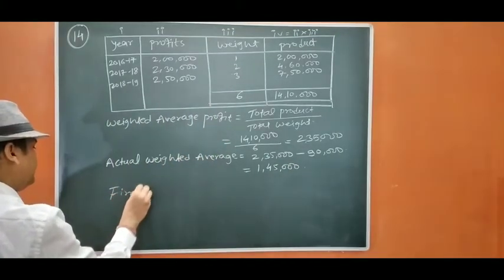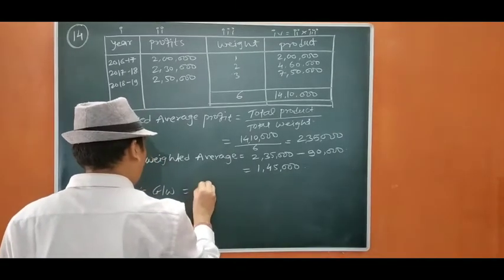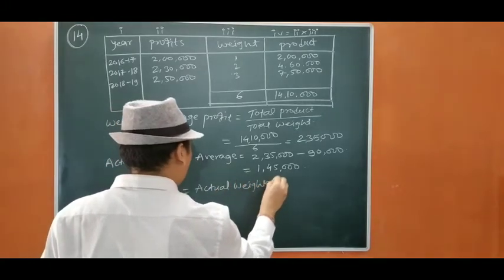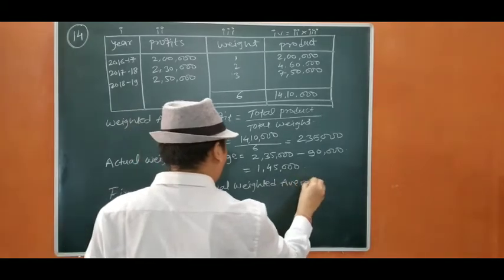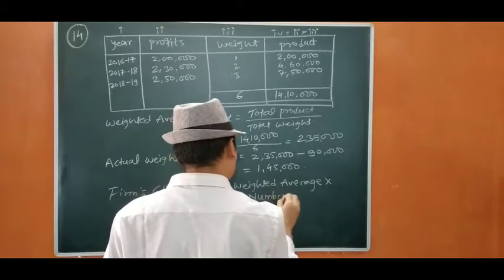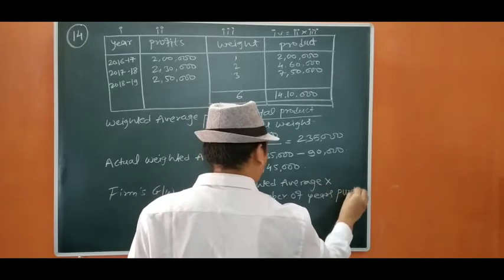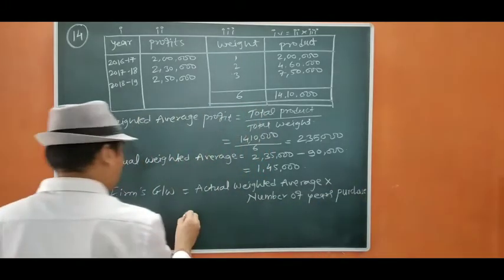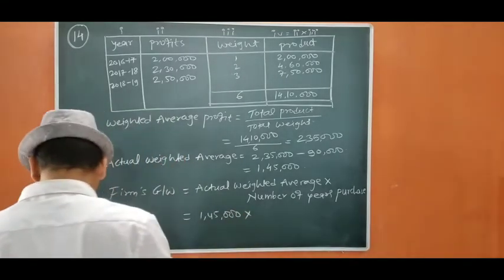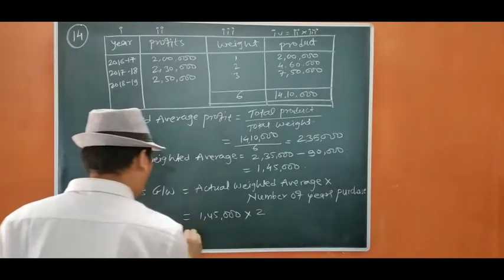Goodwill equals actual weighted average into number of years purchase. Now it is 1,45,000. The number of years given is 2 years, so it will be 2,90,000.